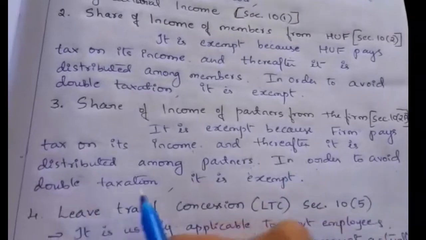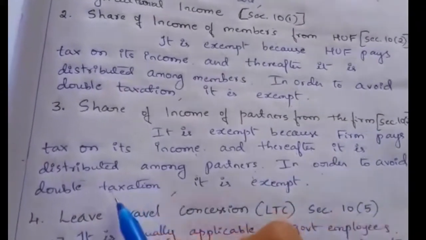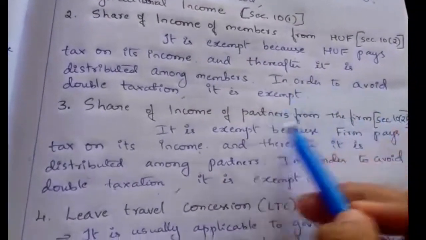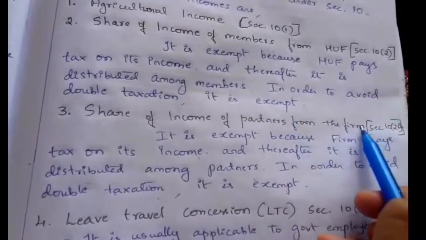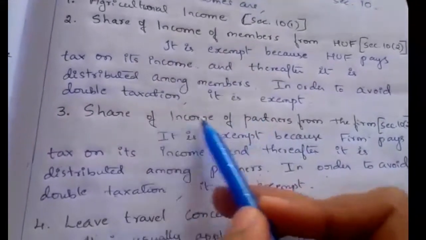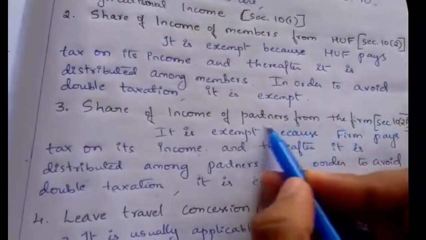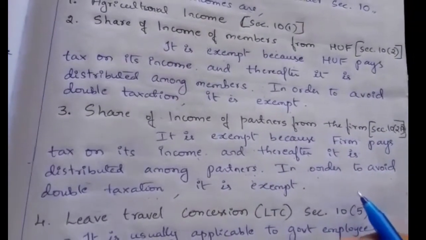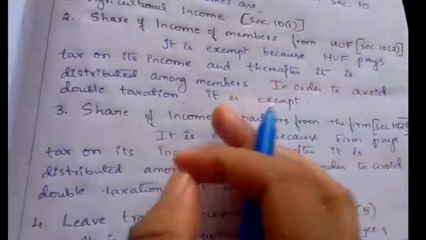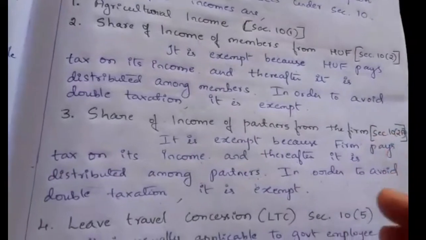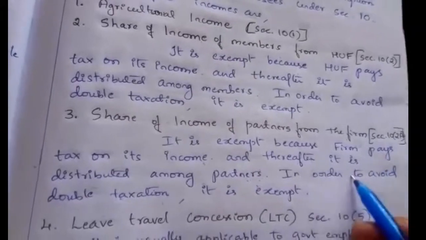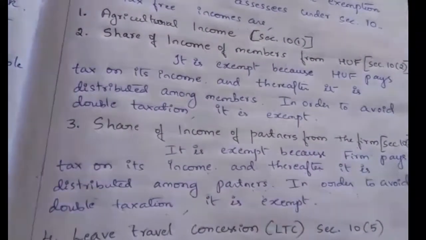So in order to avoid double taxation, it is exempt here. Once the firm is paying the tax on the total profit, the share of income distributed to the partner should not be taxed again. Share of income of partner means the partner who receives a share of income from the partnership firm need not pay tax on that income because the firm is paying the tax. In order to avoid double taxation, it is exempt.